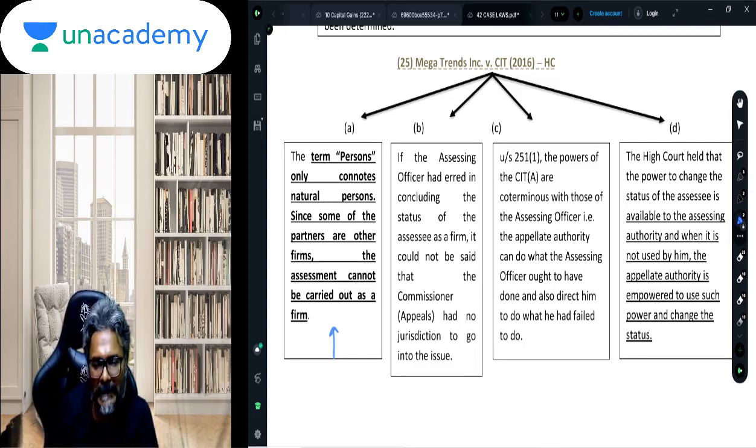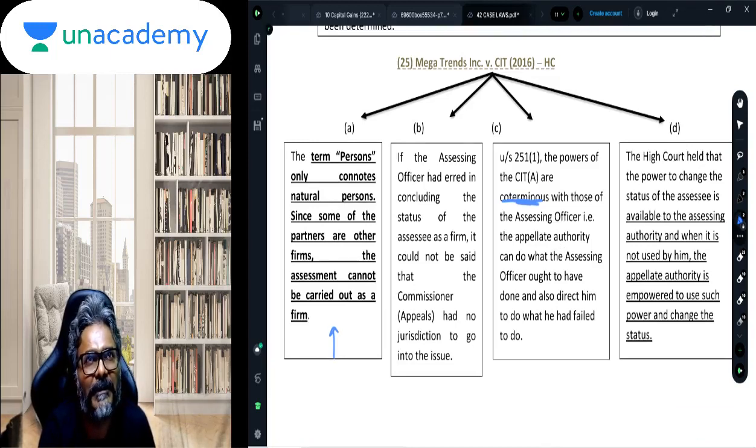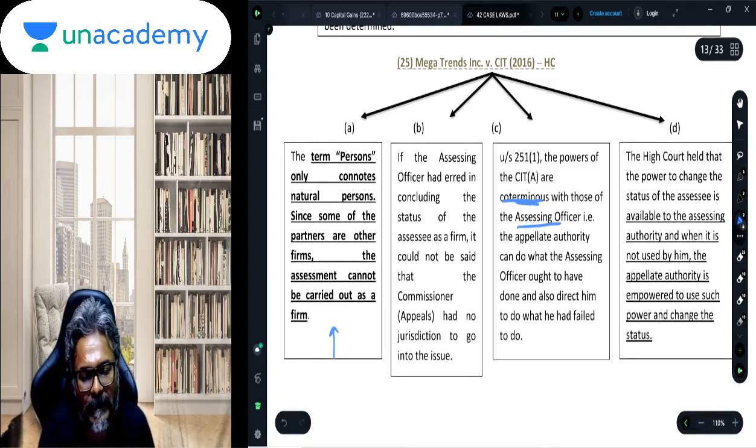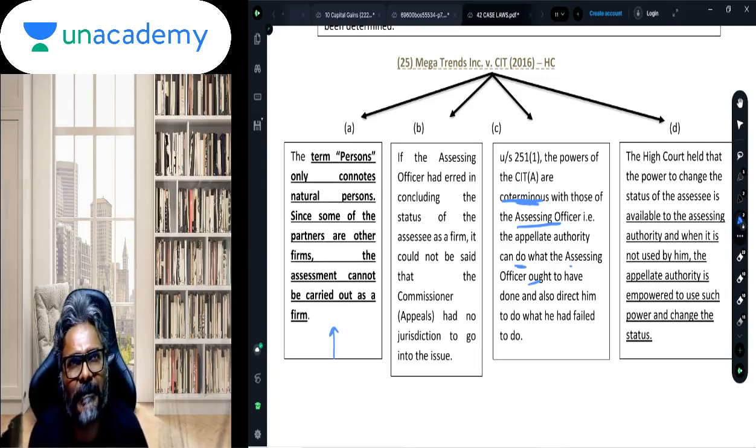And to that the answer is yes, because the power of the CIT appeal, students, you should always be aware of this, is coterminous with that of the AO. That is, the appellate authority can do what the AO can do, and also what the AO has failed to do. So being coterminous with the assessing officer means the CIT appeal can do what the AO can do, and also what the AO has failed to do.